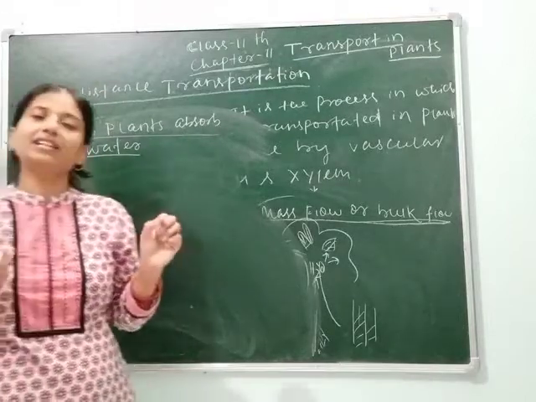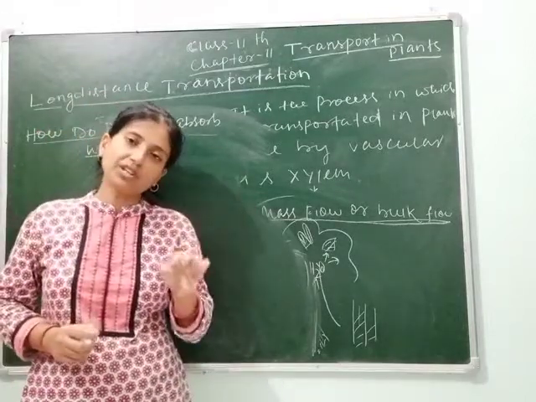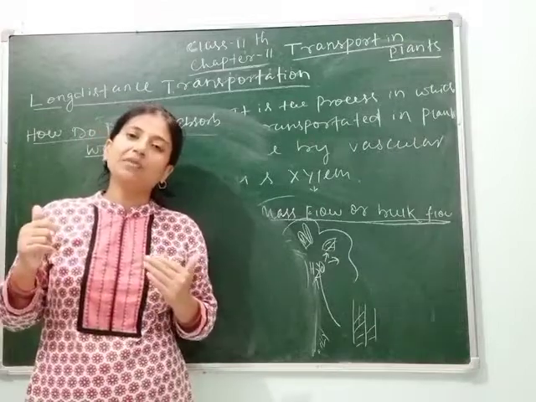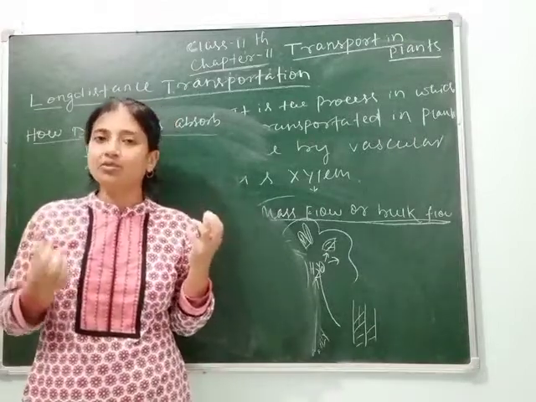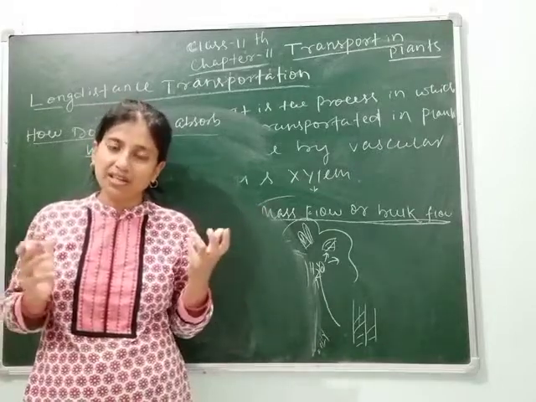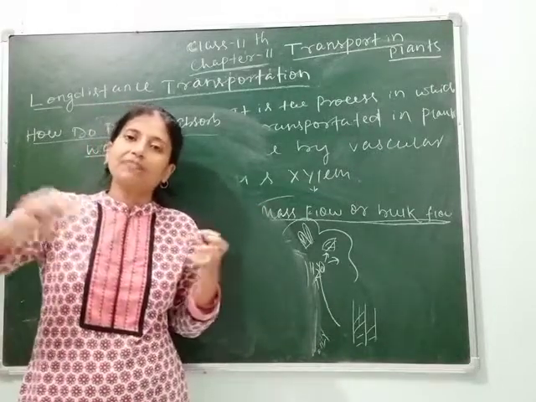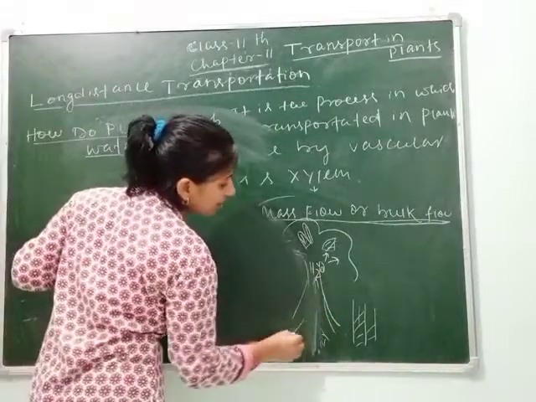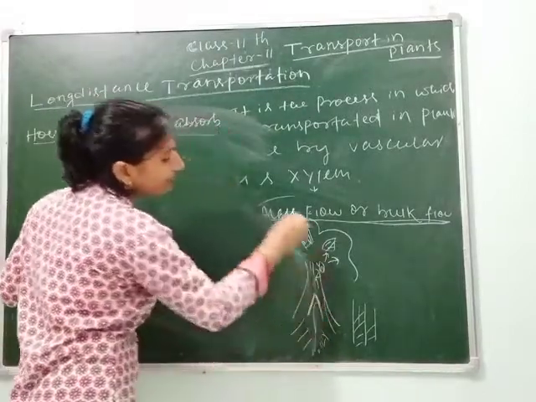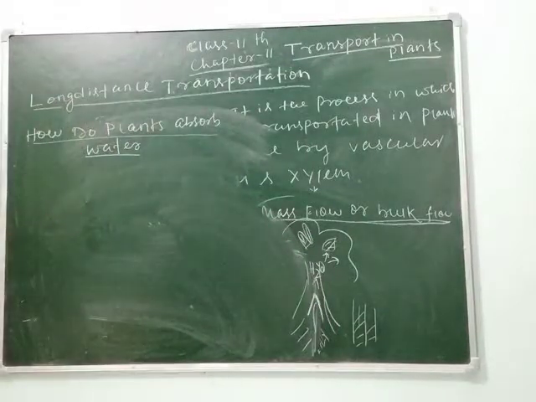You think root hairs are so small and the transportation occurs through diffusion. Is it possible to fulfill the water requirement of a large plant? That's why the root hairs are in millions, and from every root hair there is transportation to the main root, and again it moves in the upward direction.